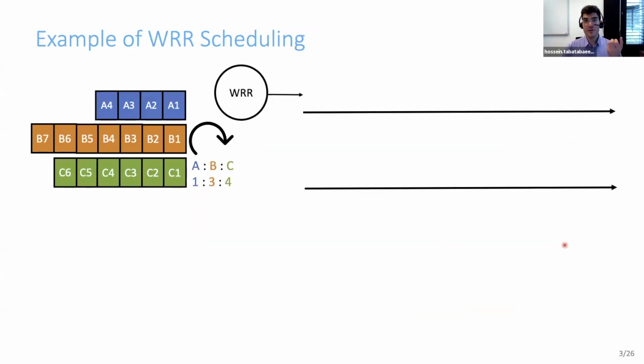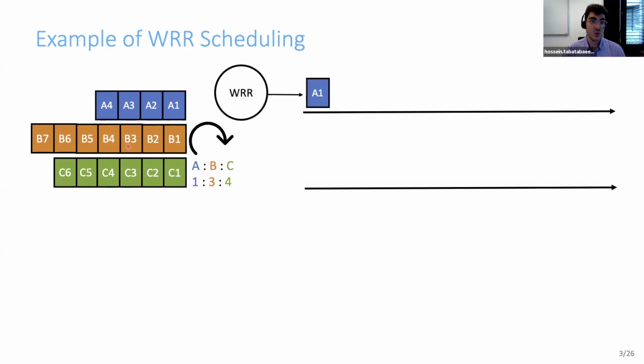So let me give a very simple example of a weighted round-robin scheduling. Here, I assume that we have three different flows, flow A, flow B, and flow C. These flows have the corresponding weights. Flow A has weight 1, flow B has weight 3, and flow C has weight 4. And we're going to run the weighted round-robin scheduler to serve their packets. For example, I assume that flow A has packets A1 to A4, and I don't assume any new incoming packets for them. So what the server does is first visit queue A and serve one packet of A.